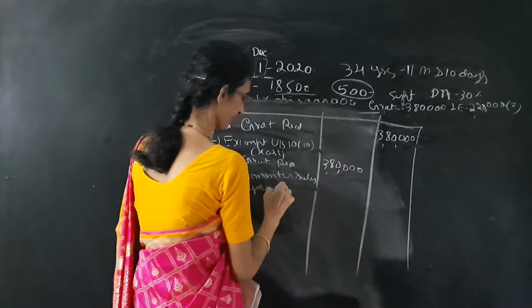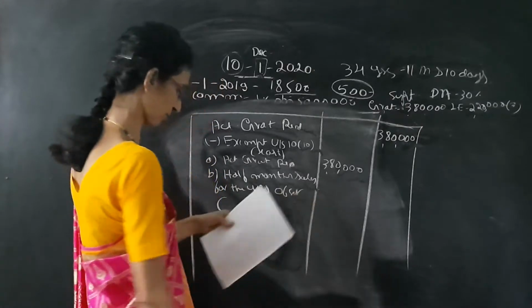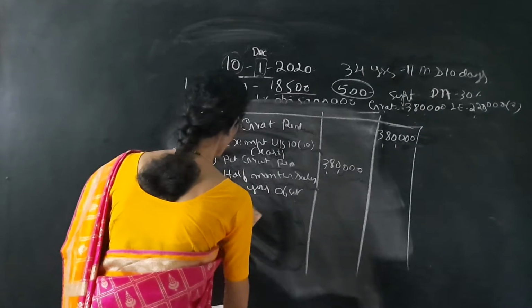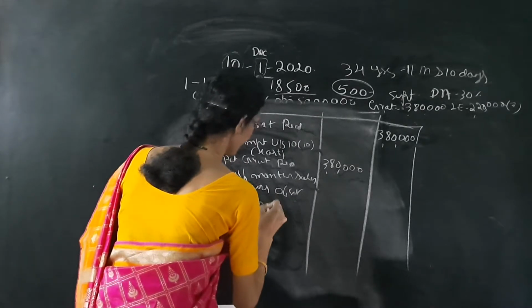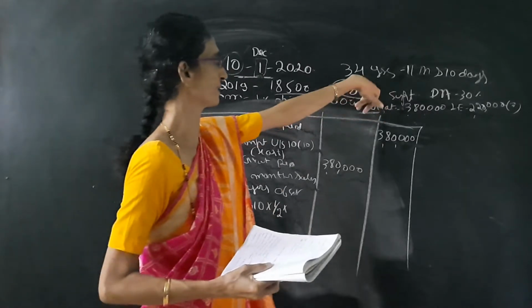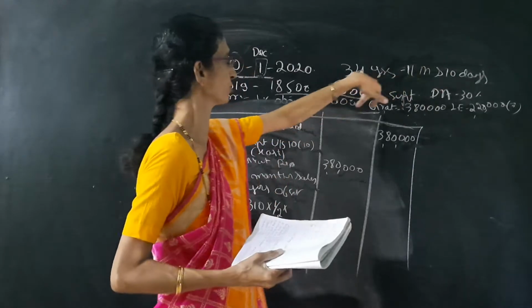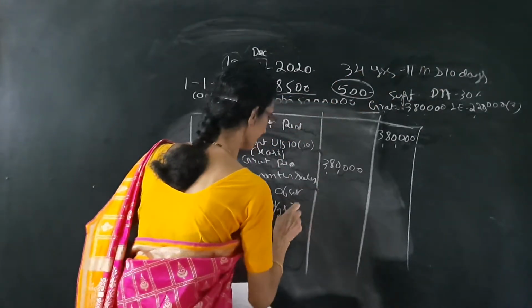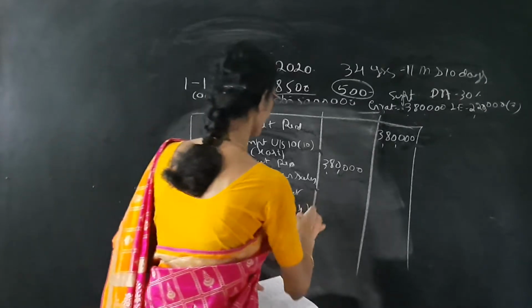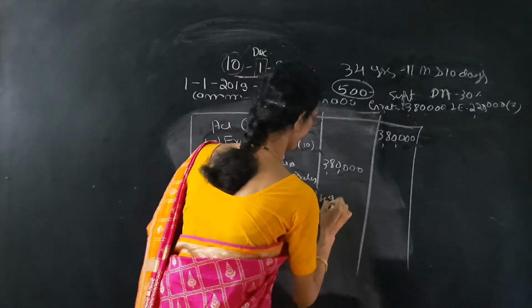For that, we already calculated the 10 months average salary, which is 29,310 into half, that is 1/2, into the number of completed years, 34 years 11 months. Here we have to leave the fraction, so only take 34 years, into 34. So we get 4,98,270.